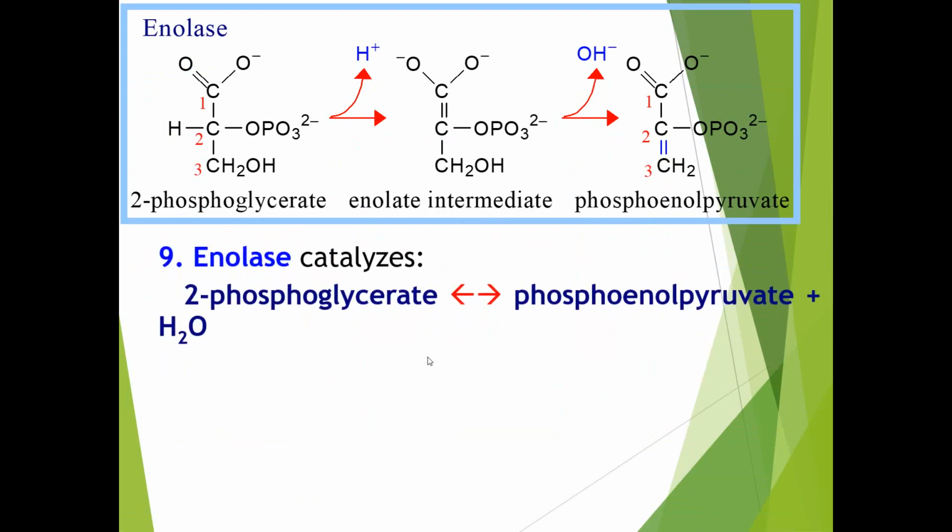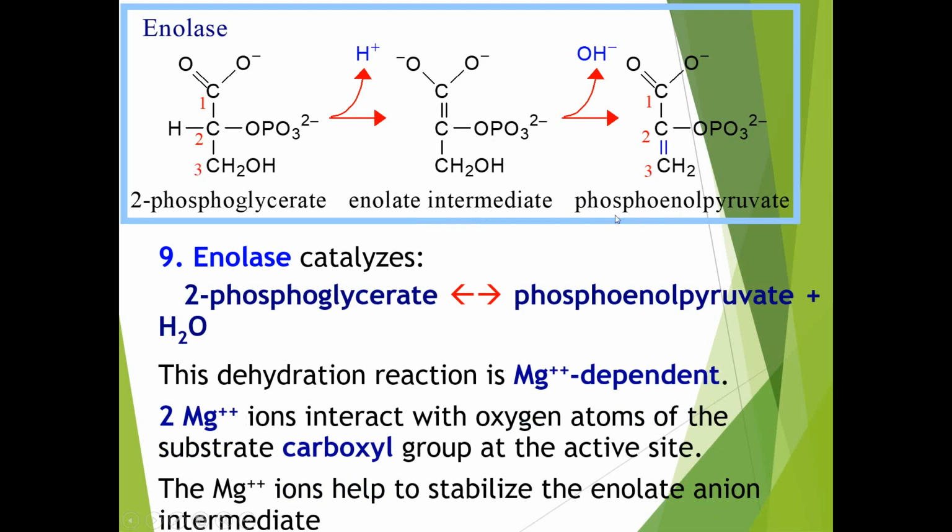Next step of glycolysis, that is the 9th step, in which the 2-phosphoglycerate gets converted into phosphoenolpyruvate. For the conversion of 2-phosphoglycerate to phosphoenolpyruvate, there is formation of one intermediate product, the enolate intermediate, which is unstable in nature and thereby gets converted into the stable structure of phosphoenolpyruvate with the help of the enzyme enolase.